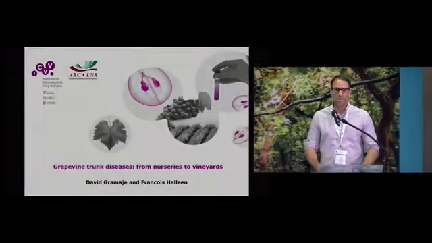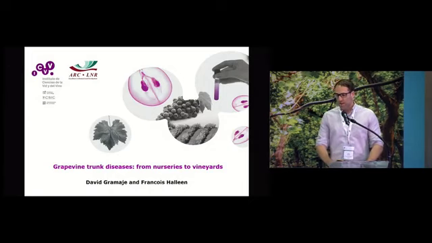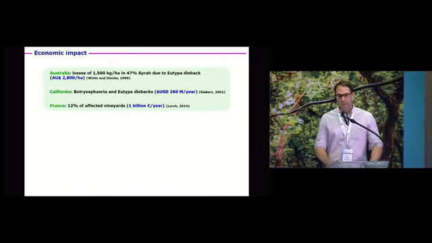First of all, I would like to thank the organization for giving me the opportunity to talk today about probably one of the most important phytopathological problems, not only in wine grapes, but also probably in table grapes, which is grapevine trunk diseases. So I would like to start my presentation giving you some numbers about the economic impact of these trunk diseases worldwide. Here you can see some examples.